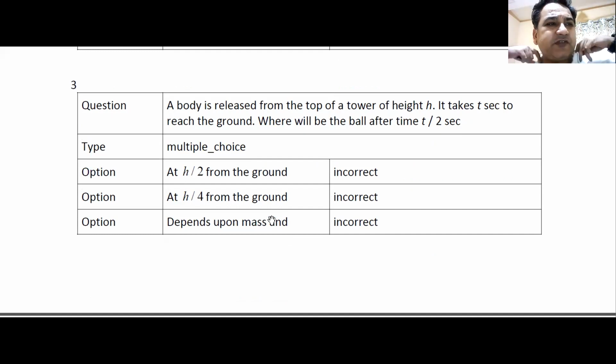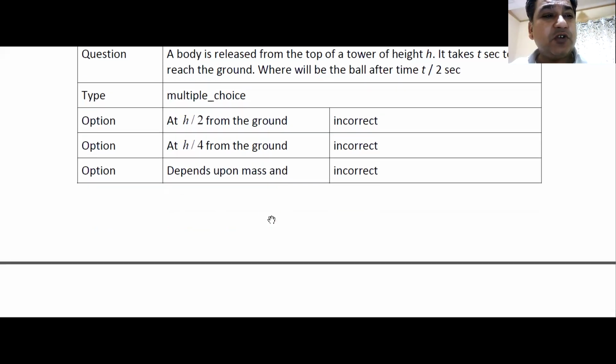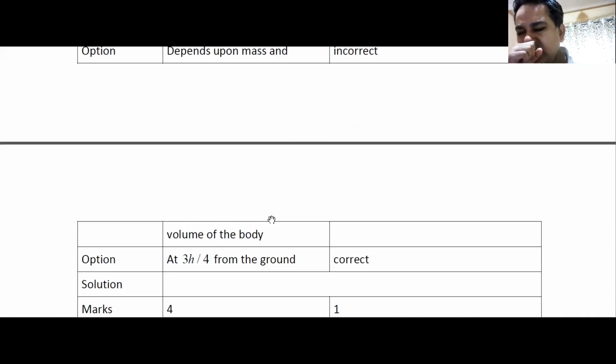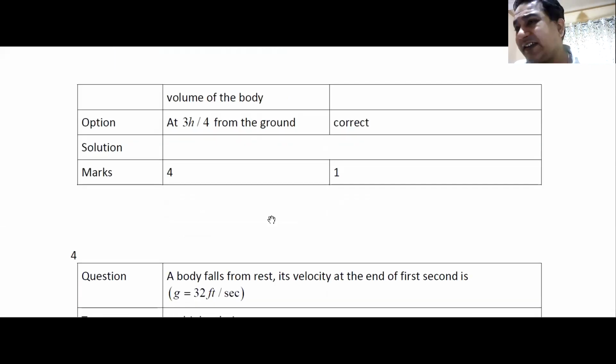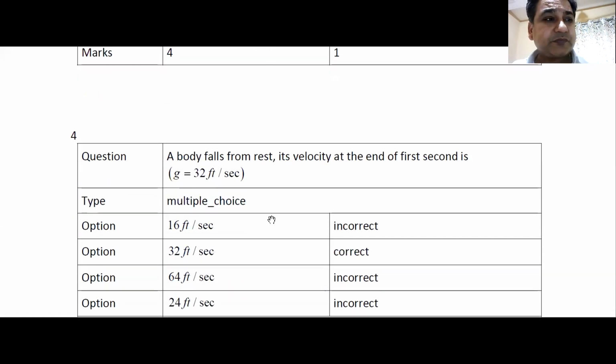Third question is on similar lines. A body is released from the top of a tower of height h. It takes t seconds to reach ground. So from there you can find out t in terms of h. Where will be the ball after t by 2 seconds? It's very simple to find out where it will be at t by 2 seconds. Yes or no? You just have to find out h in terms of t from the first equation, and then you can substitute that t in the second equation and you will get the value 3h by 4 from ground. That is correct. That is simple.